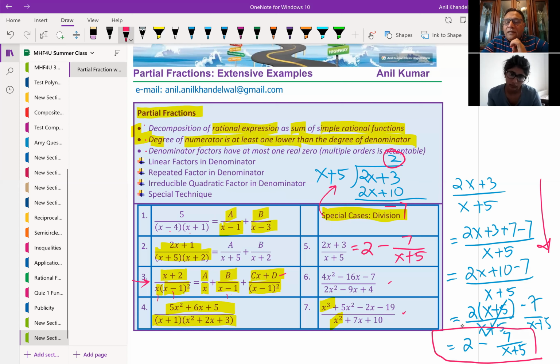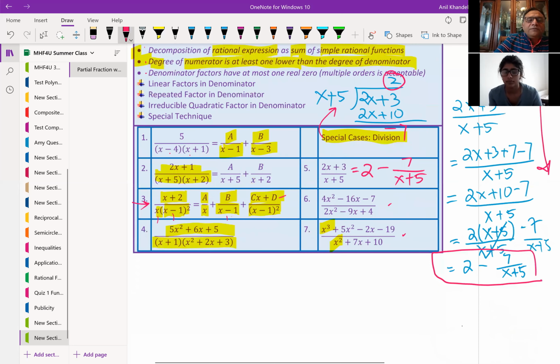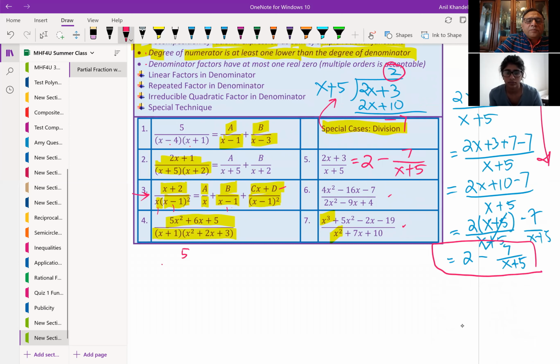We will find values of a, b, c, and d algebraically. I will show you how. Is that okay? Perfect. So let's go with the first example, which is very simple, and that format will be adopted in solving all others, right? So let's say we have 5 over x minus 4 times x plus 1, right?